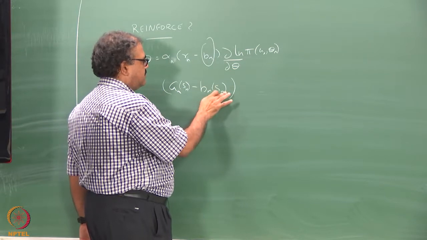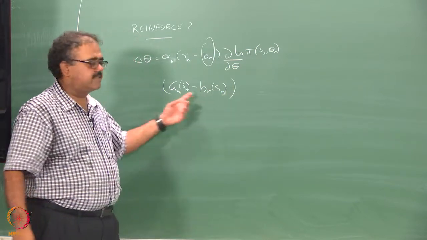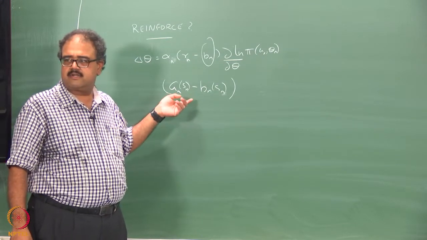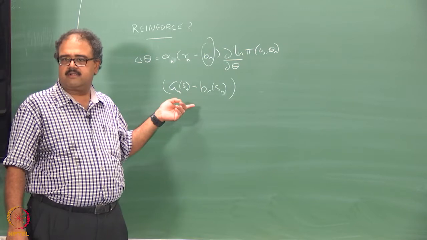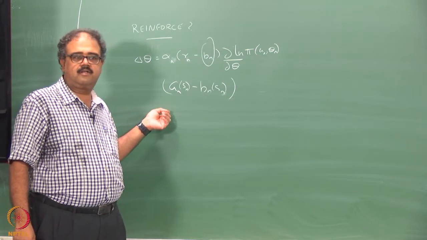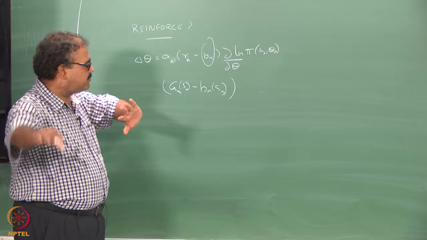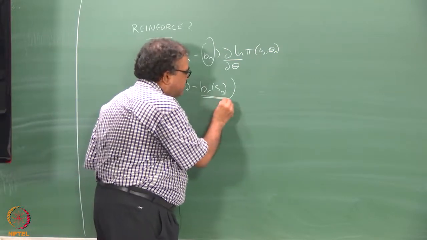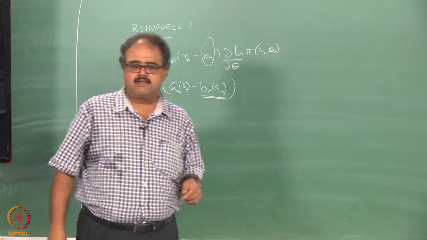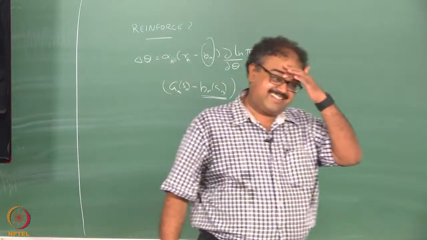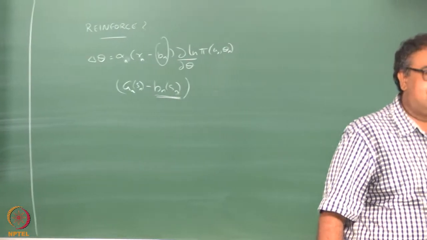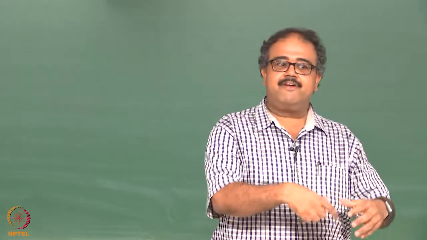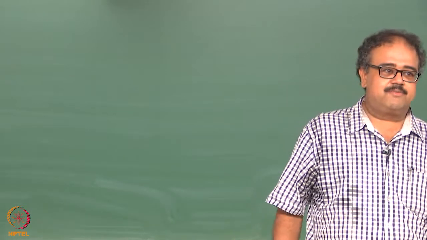Right, so something like this you will start getting. Should it be the return? Can it be something else? Okay, we will come to that. So this is essentially what I am going to look at, right? So what is this guy? Can you define it before you say it's a value function? What is it? What would it be in words?